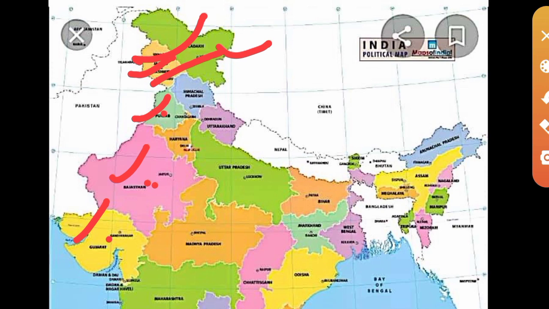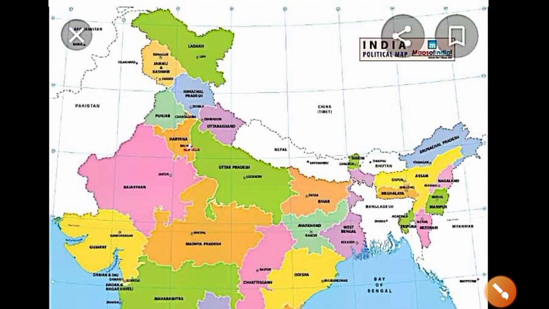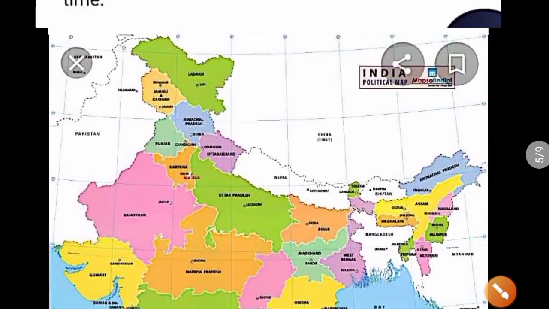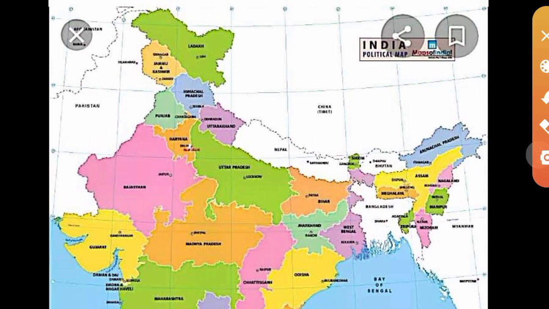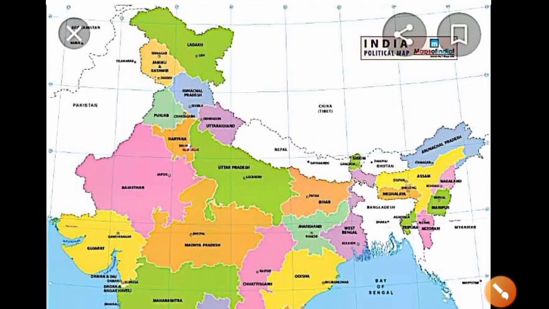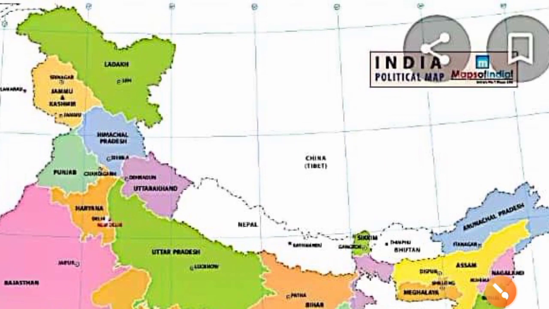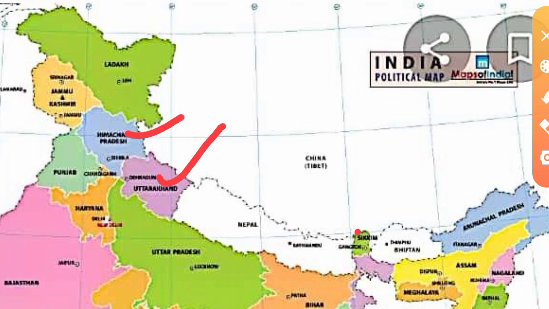Okay, then what about China? The states sharing boundary with China. Yes, you can see there. Which are the states? One second. Here, the states Himachal Pradesh, Uttarakhand, Sikkim and Arunachal Pradesh.